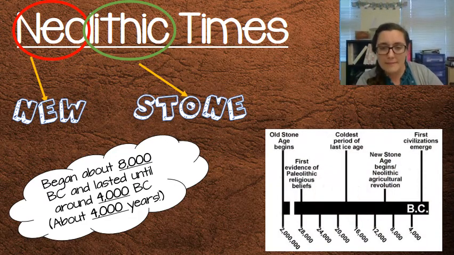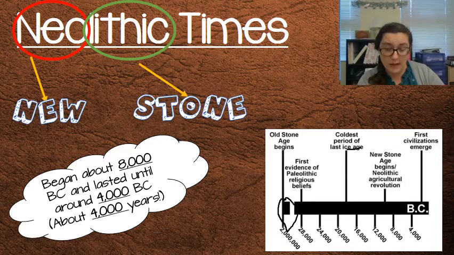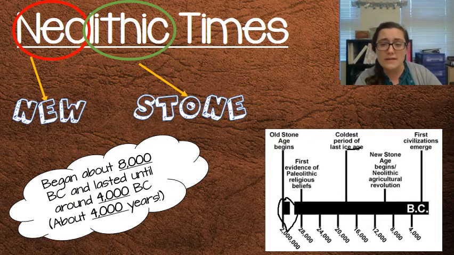So if we look at our timeline here, here's our Old Stone Age, way, way back there. And we see our ice ages right here as people are migrating all around the world, settling down, looking for those resources for them to best use. But the New Stone Age begins, and we have our agricultural revolution right around here in our timeline.